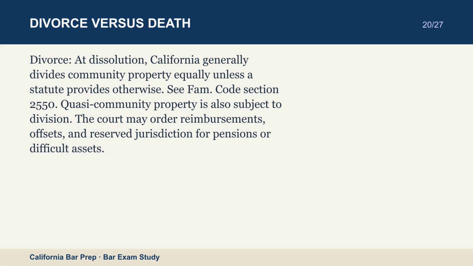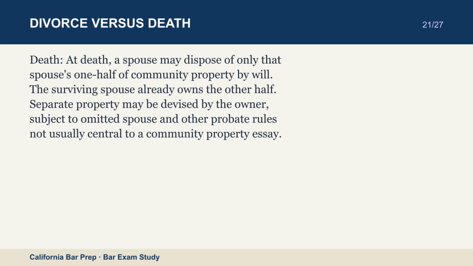Death. At death, a spouse may dispose of only that spouse's one half of community property by will. The surviving spouse already owns the other half. Separate property may be devised by the owner, subject to omitted spouse and other probate rules not usually central to a community property essay.